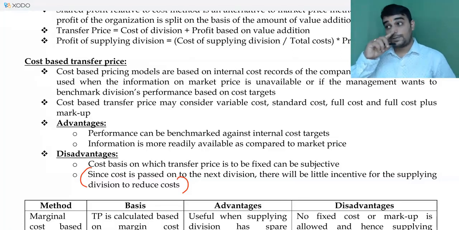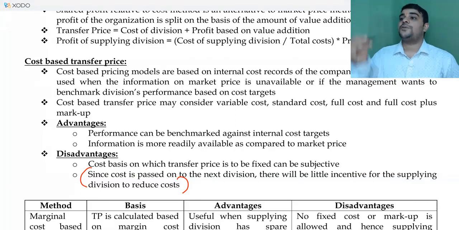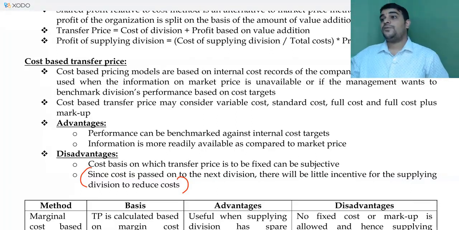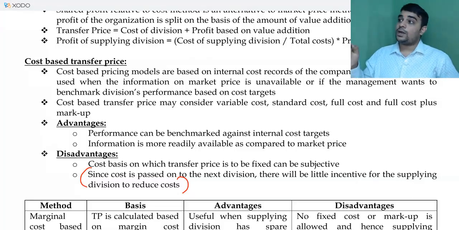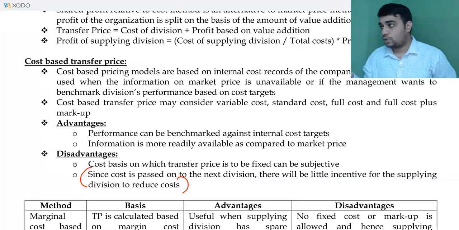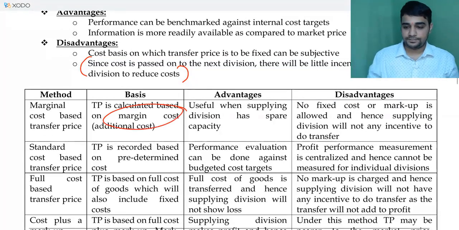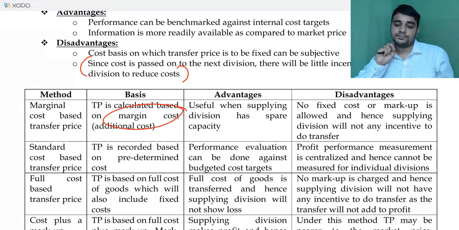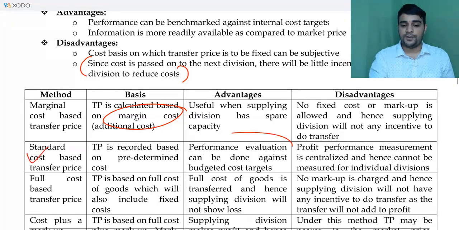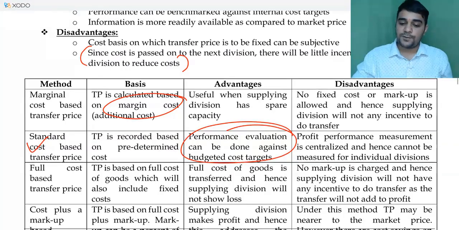There's another method called cost plus markup. There, if you increase cost, your profit will go up, because if cost is 80, profit is 25% of 80. If cost increases to 100, profit is 25% of 100. So cost plus markup is another issue, where your profit will go up if cost goes up. This method is the preferred one, because here you can do an objective performance evaluation. In other methods, performance evaluation will not happen.